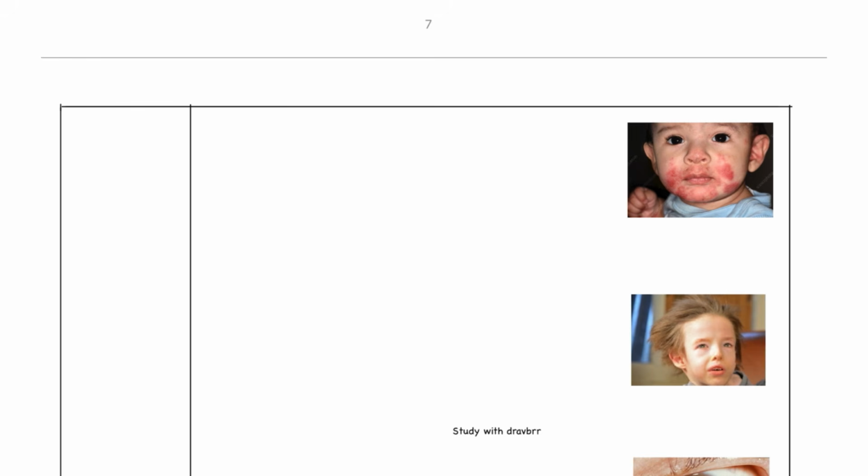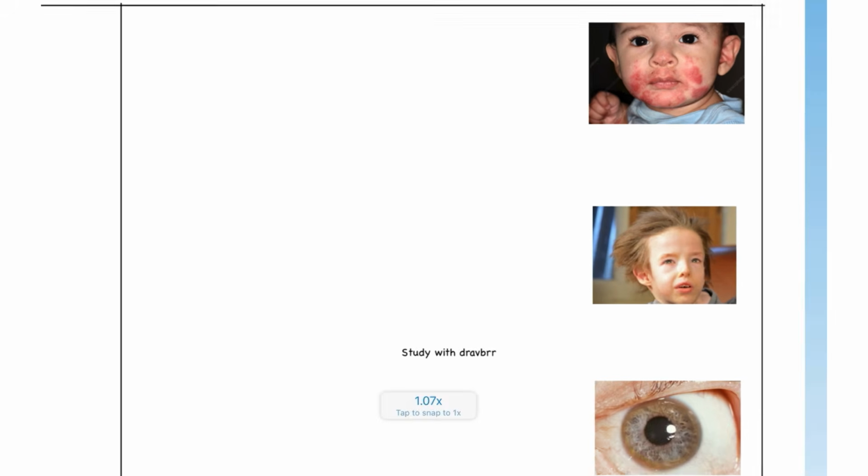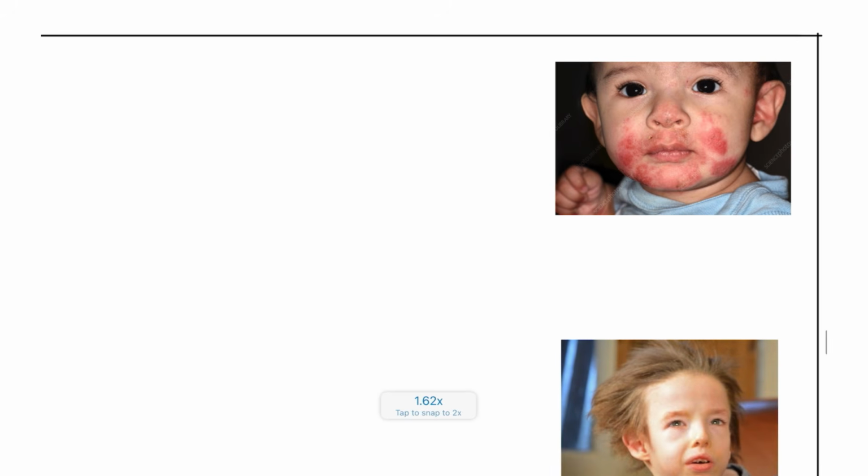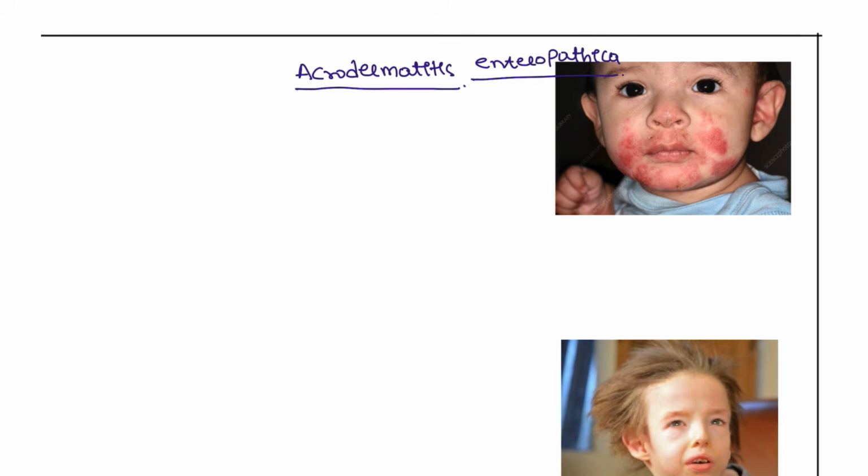Okay, next, moving on to the last topic that we are going to discuss now, in this we have been discussing facts related to some of the important enzyme cofactor deficiencies. So this patient is suffering from acrodermatitis enteropathica. This acrodermatitis enteropathica is associated most commonly with zinc.